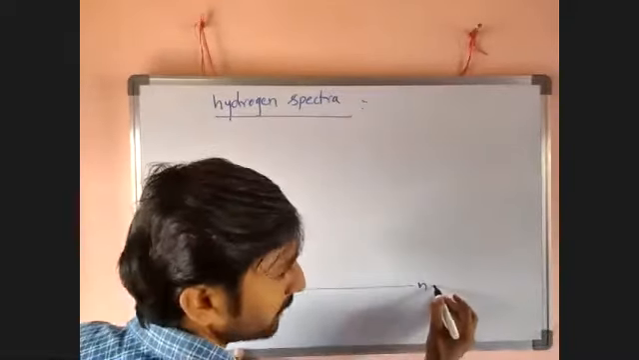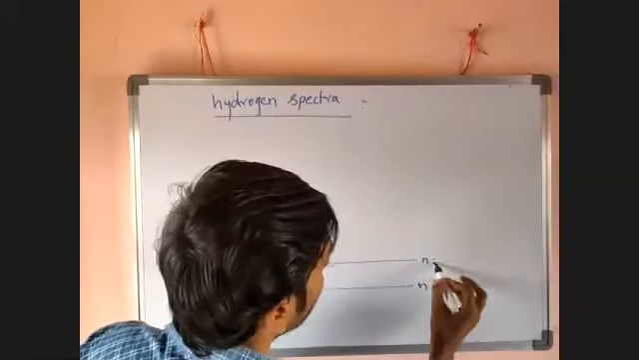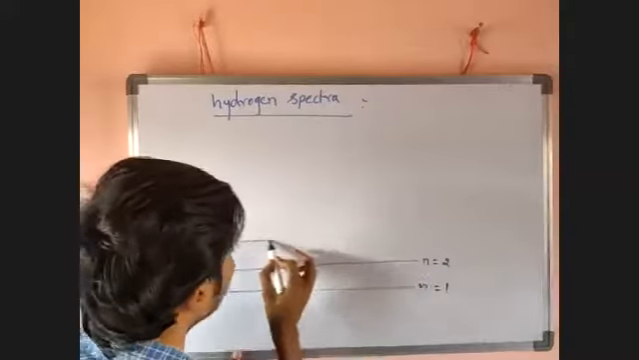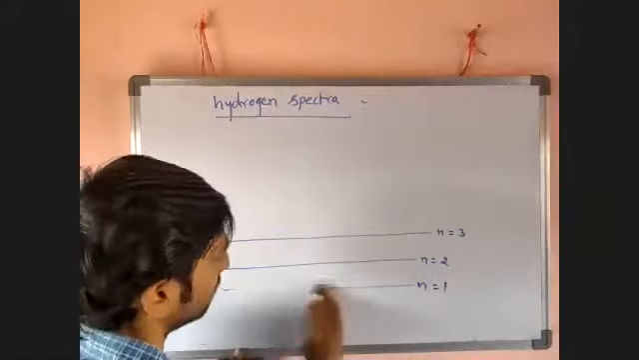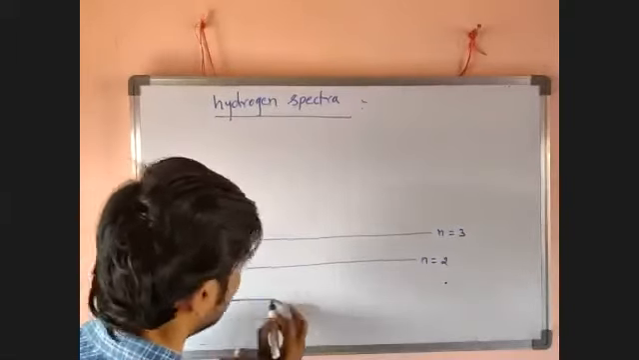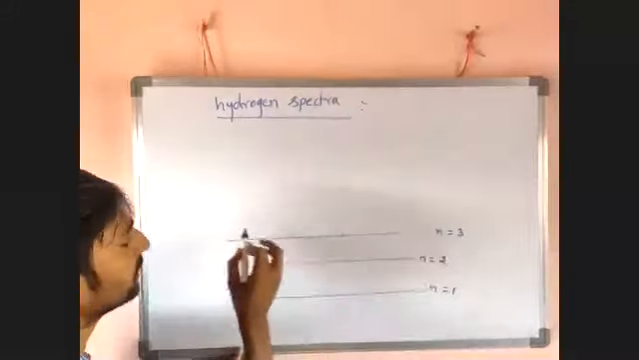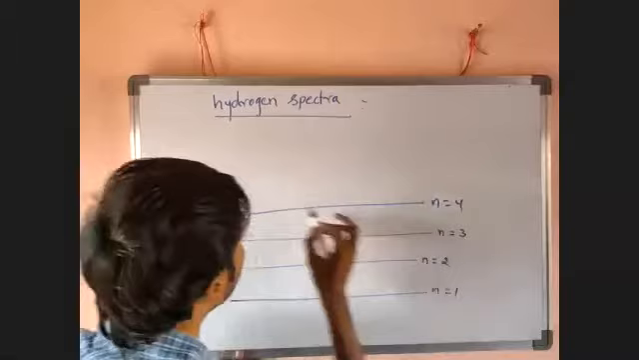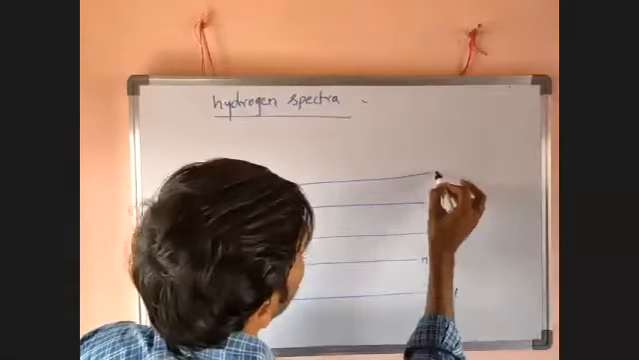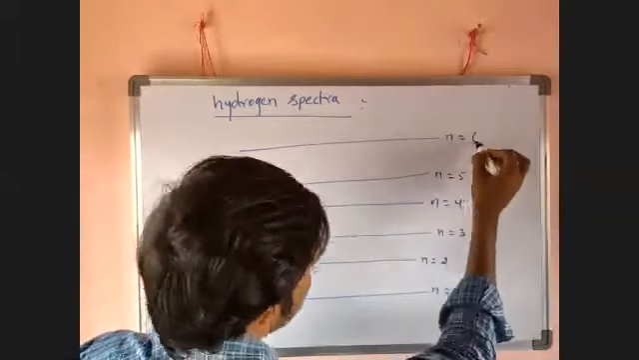n equal to 1, n equal to 2, n equal to 3, n equal to 4, n equal to 5, n equal to 6.